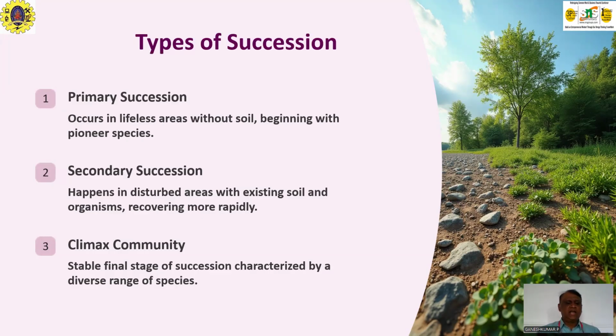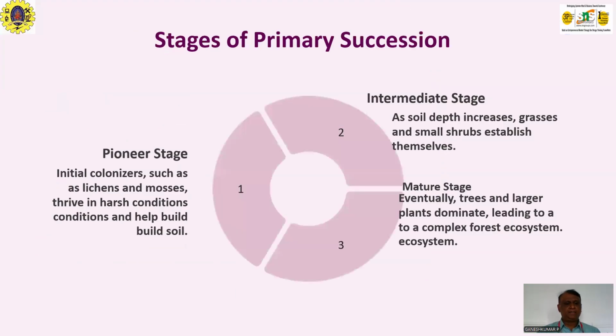And the third one is the climax community, a stable final stage of succession characterized by diverse species. With the barren land, a small community grows and evolves. There may be a few plants, but one dominating plant will grow wider, and in the climax, it will replace everything, and we find the climax community there.